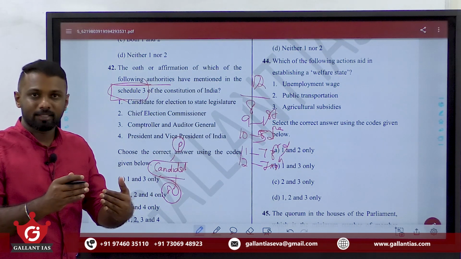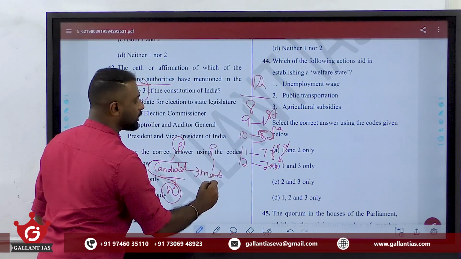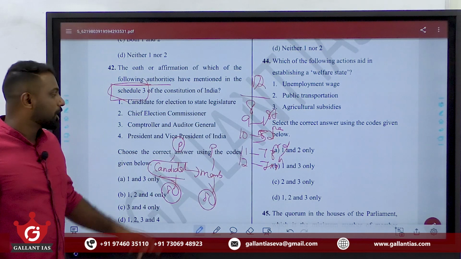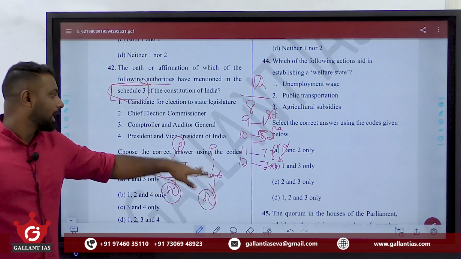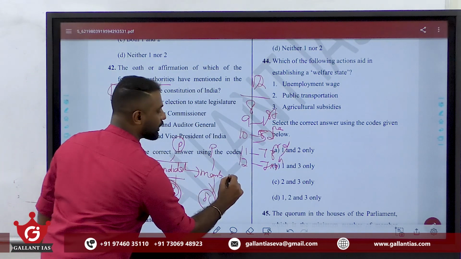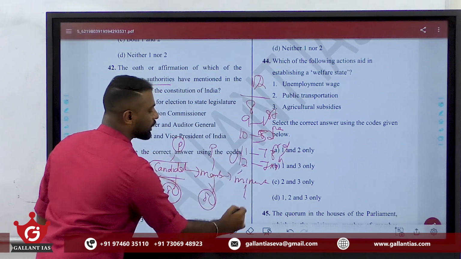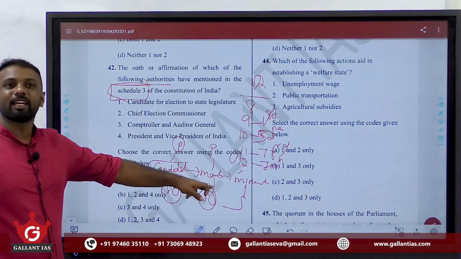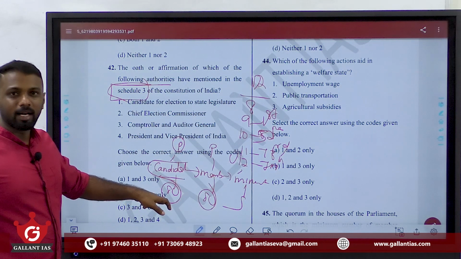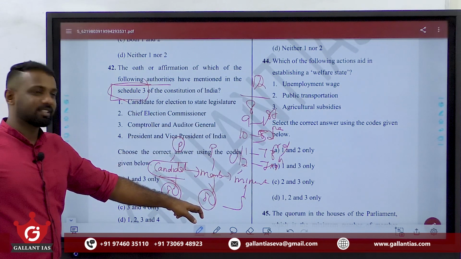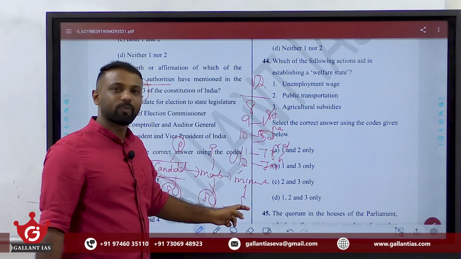After contesting the election, they win. So they become what? Members of either Parliament or the state legislature. As an MP, MLA or MLC, they must take an oath. Clear? And among these members, some will become ministers, that is, ministers of the Union or ministers of a state. They must take an oath as a minister. So candidates to Parliament or state legislature, after winning, become members, and some become ministers of the Union or of the state.